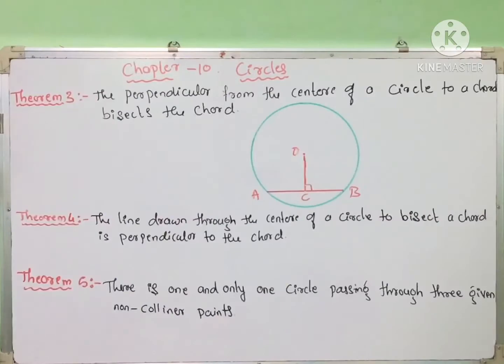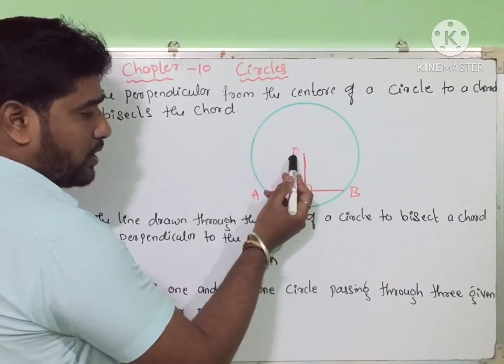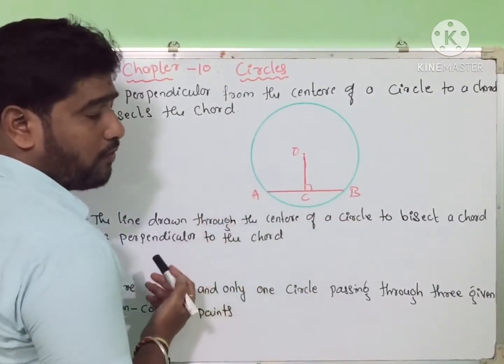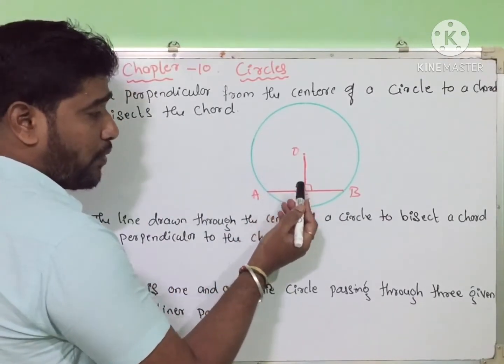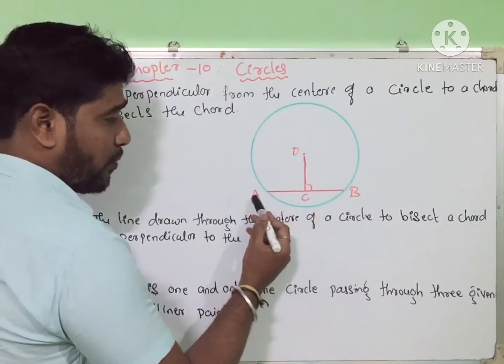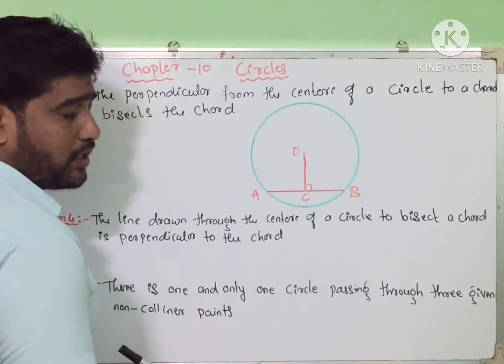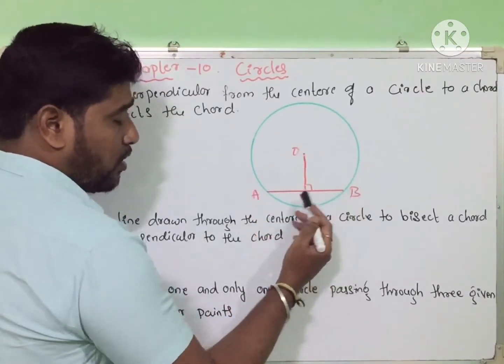Is it clear? So well students, the next theorem, the third one: the perpendicular from the center of a circle to a chord bisects the chord. So here is a circle, O is the center of the circle and AB is a chord of the circle. Here we draw a line which is perpendicular to the chord. So here OC is perpendicular to AB, right? We drew this perpendicular line to the chord.